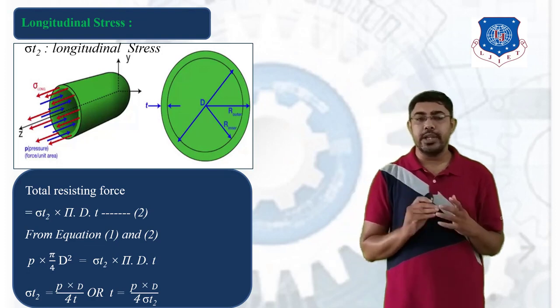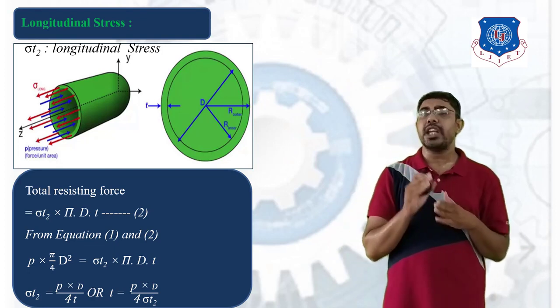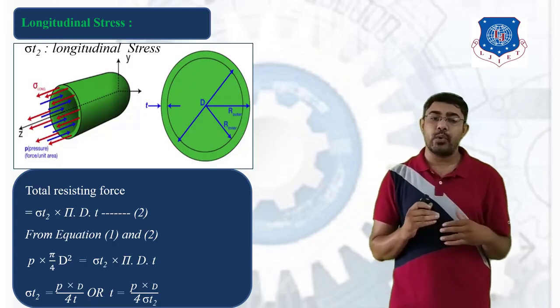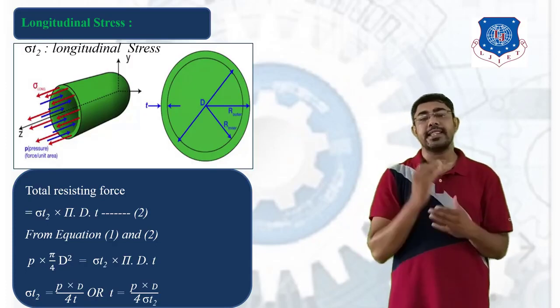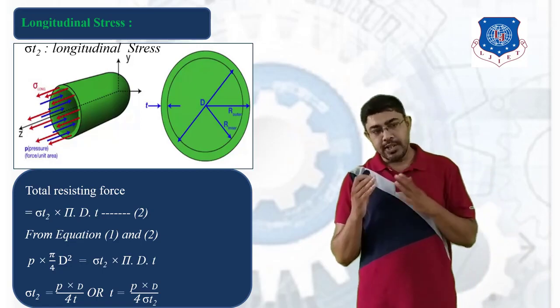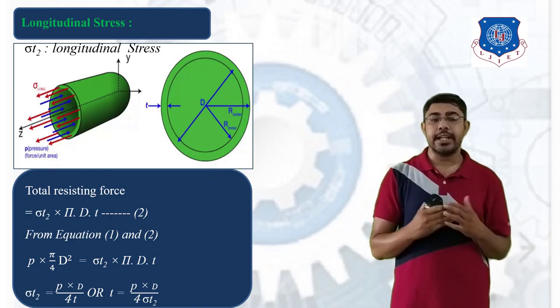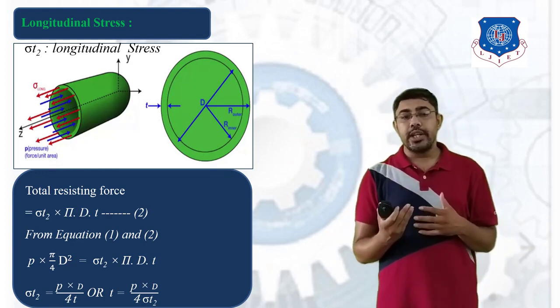Here sigma T2 is the longitudinal stress, and that is equal to P into d divided by 4t. So in the cylinder section there are sigma T1, the hoop stress, and sigma T2, the longitudinal stress.